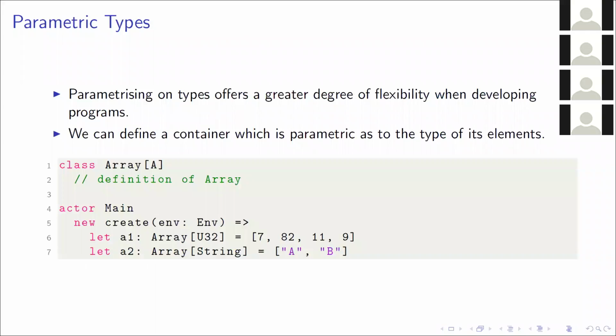In Pony, we can define parametric types like this array here, which is parametric on type A. We're defining the type of the element of the array. This lets us define an array of U32 at line 6, or an array of String at line 7, and these are fundamentally different types to one another. But this lets us only talk about the type of the element and gives us no way of talking about the size of the container.